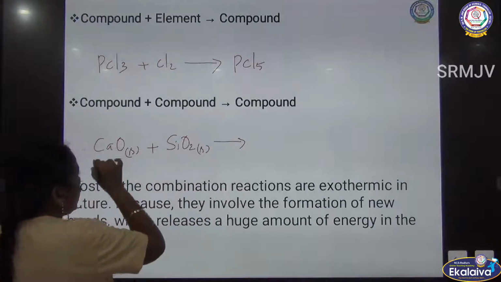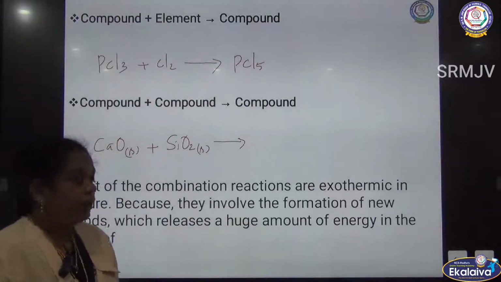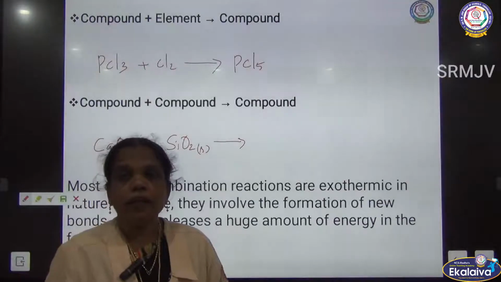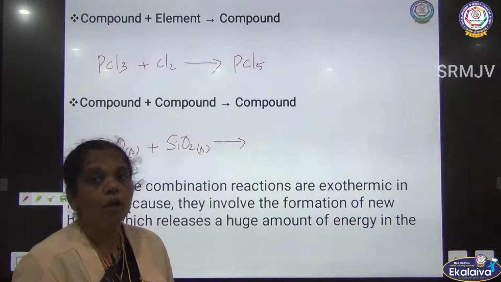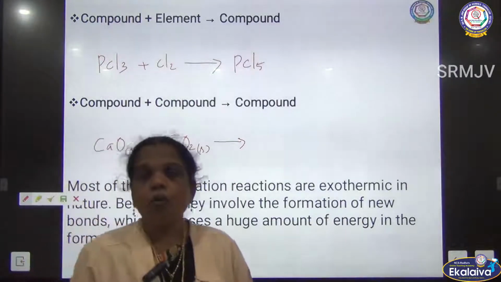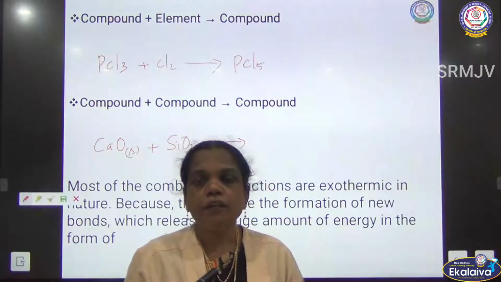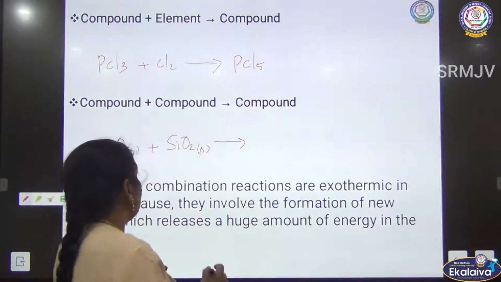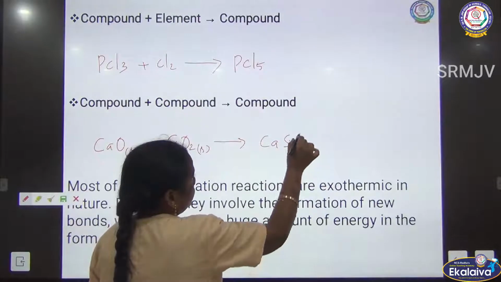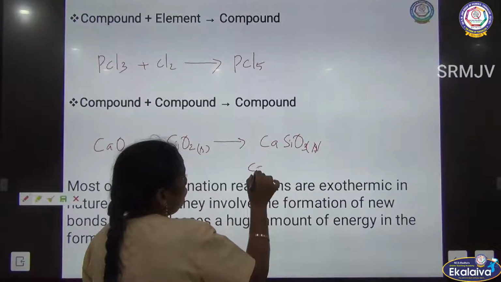Calcium oxide is a compound combined from calcium and oxygen, and silicon dioxide is combined from silicon and oxygen atoms, so both compounds combine to form a single compound. That is the combination reaction: two or more smaller compounds combine to form a single compound. So calcium silicate, what is formed?